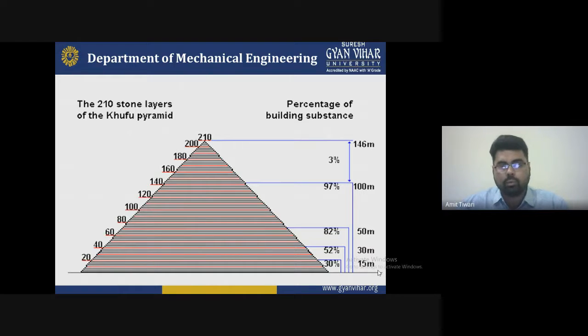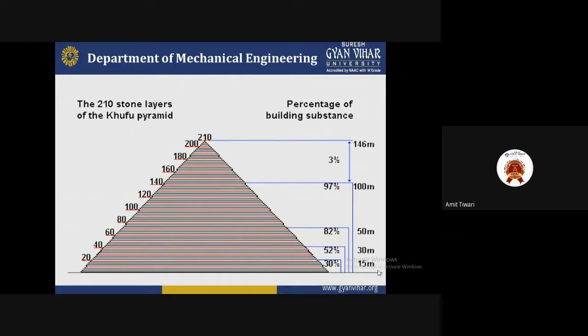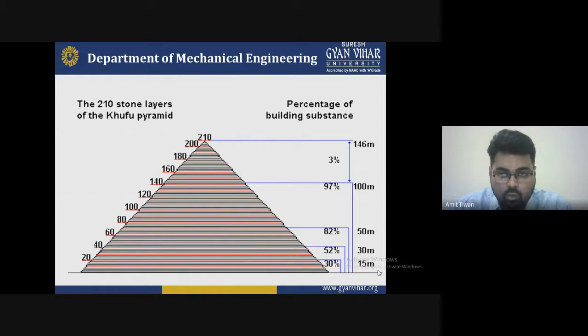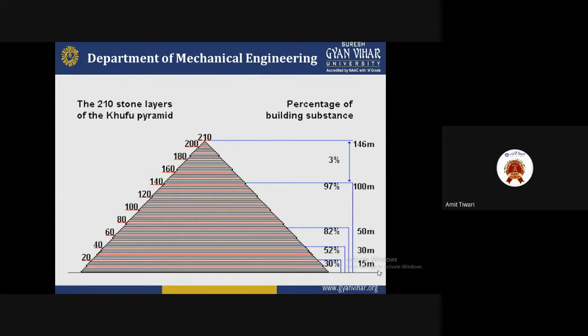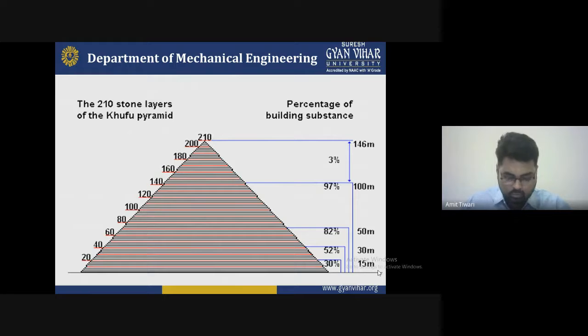And how we can optimize it: if we increase the percentage of build, the material use will be reduced, because you know that when the quality increases, the price also increases. So we have to maintain all the quality and parameters while reducing the price rate, because the price also matters for selling. If anybody is not purchasing this type of product, then it is not beneficial for us. So we have to maintain the quality of the product with respect to the price also.